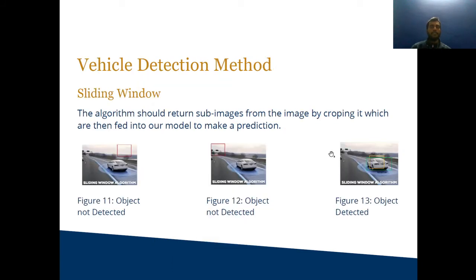Now, vehicle detection methods. The first is the sliding window. The sliding window is a very complicated and very costly method. It was used previously, but now it is replaced by YOLO and other algorithms.